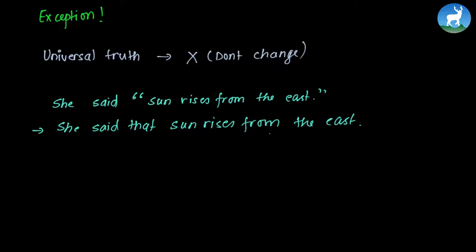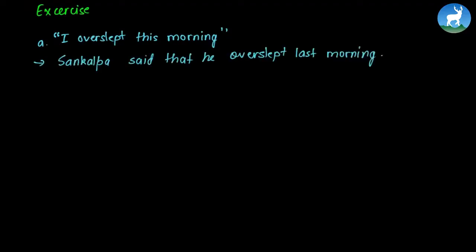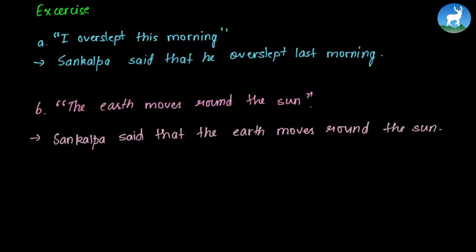Now we will go through a few questions of our exercise. The first question is, "I overslept this morning." While changing to indirect speech, we say that Sankalpa said that he overslept last morning. So we have converted this to last. So the nearness of adverb is rephrased to those of distance here. Next we have, "The earth moves round the sun." This is a universal truth, so we do not change the tense of the sentence. Sankalpa said that the earth moves round the sun.